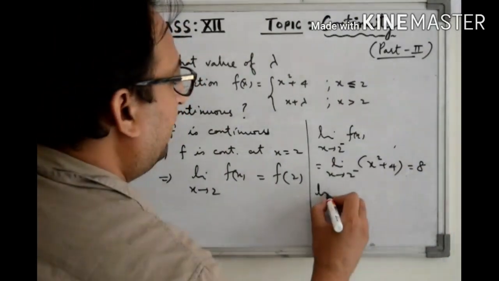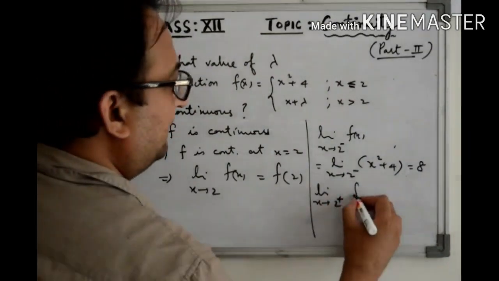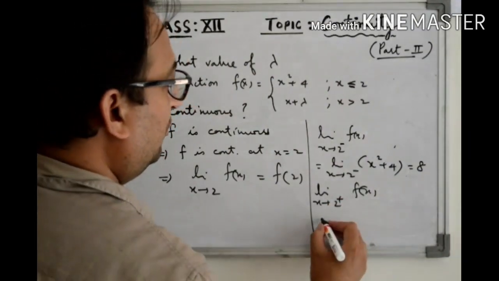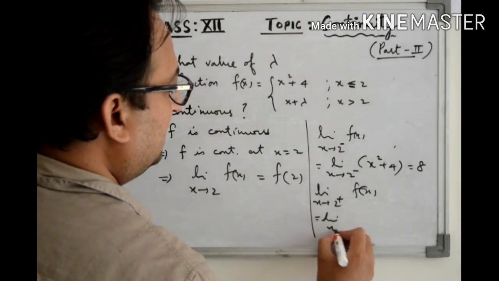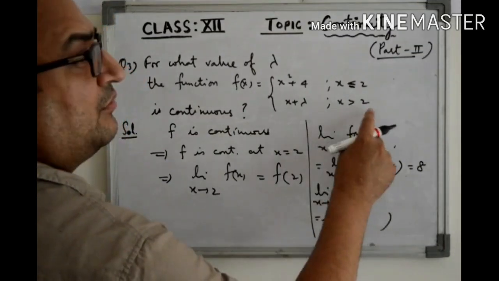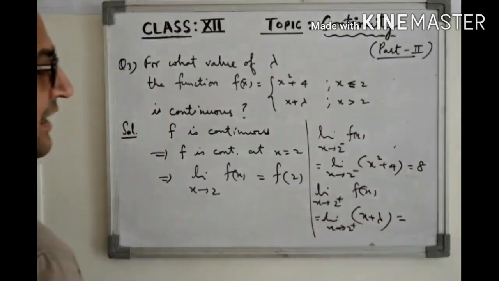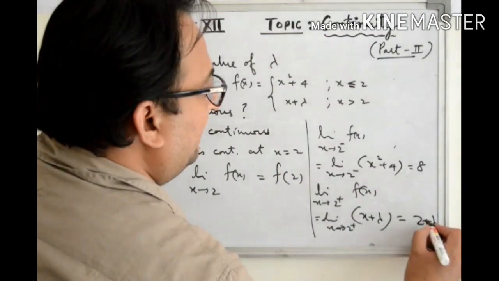And what will be the right hand limit? It will be the limit as x approaches 2 plus, and if x is approaching 2 from the positive side, the value of the function is x plus lambda, and it comes out to be 2 plus lambda.